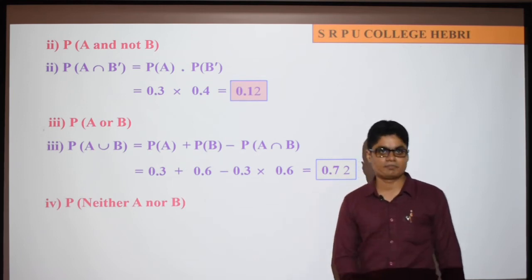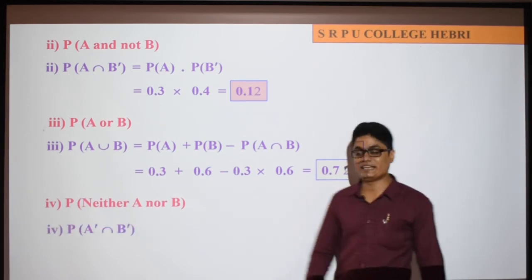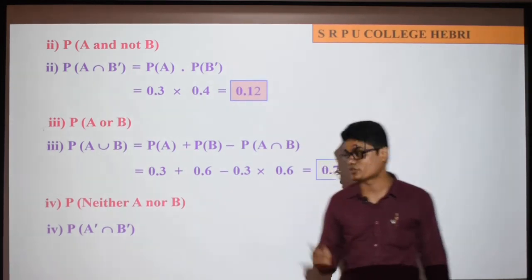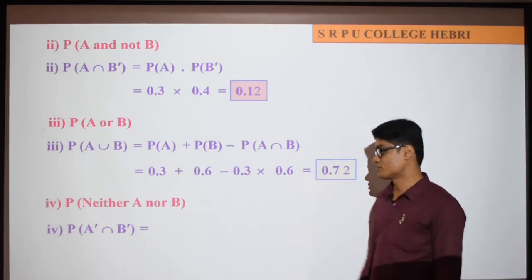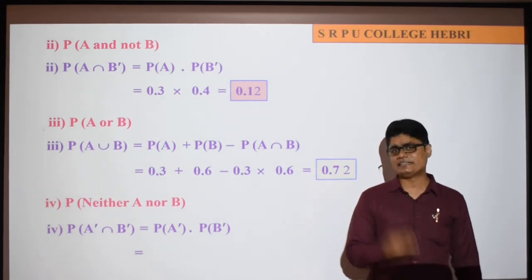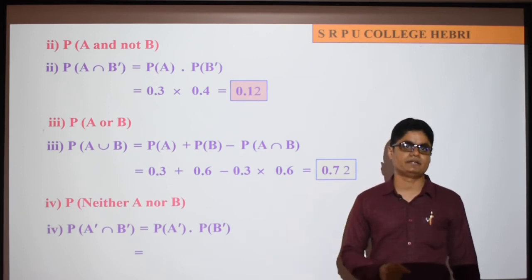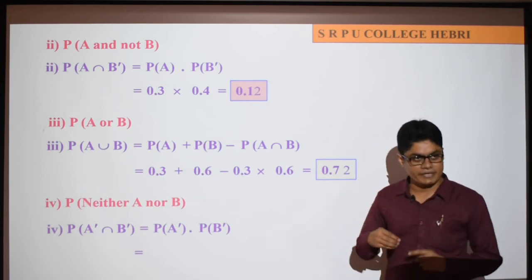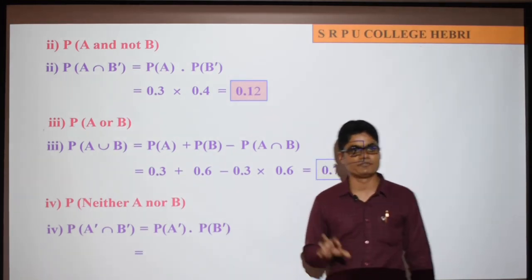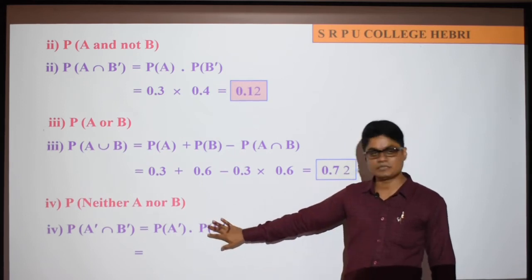Neither nor, I already explained what this represents, so I'll show you the answer directly now. As I told, neither nor means in between you have and, not or. So probability of A complement intersection B complement is probability of A complement into probability of B complement. Why can you find it directly like this? The reason is A and B are independent implies A complement and B complement are also independent. If A and B are independent, their complements are also independent. So probability of A complement intersection B complement is equal to probability of A complement into probability of B complement. Got it? So you got the concept.